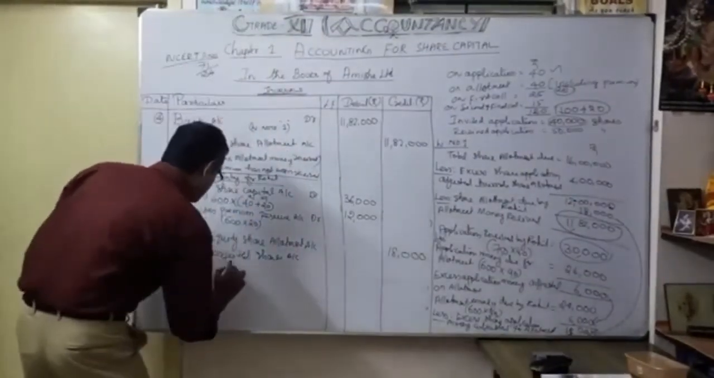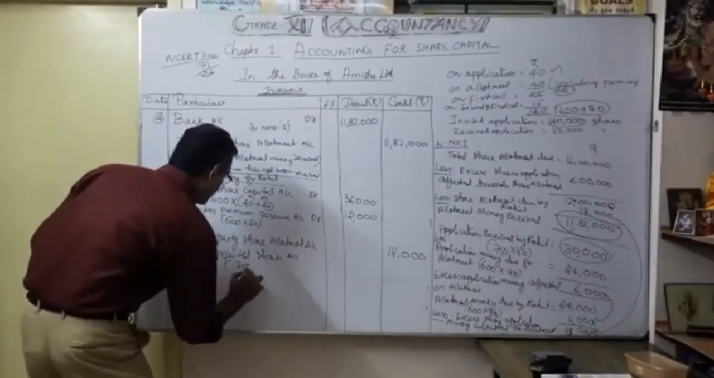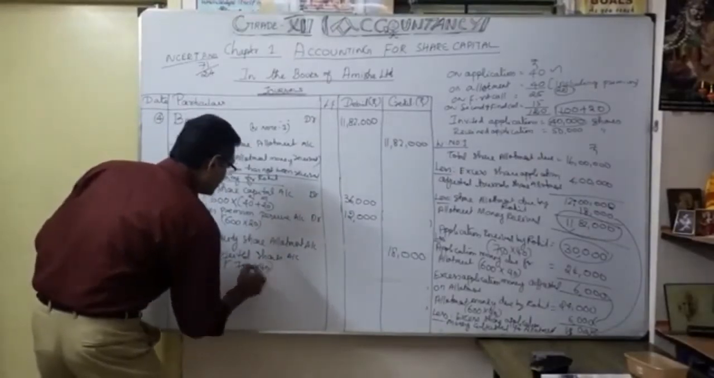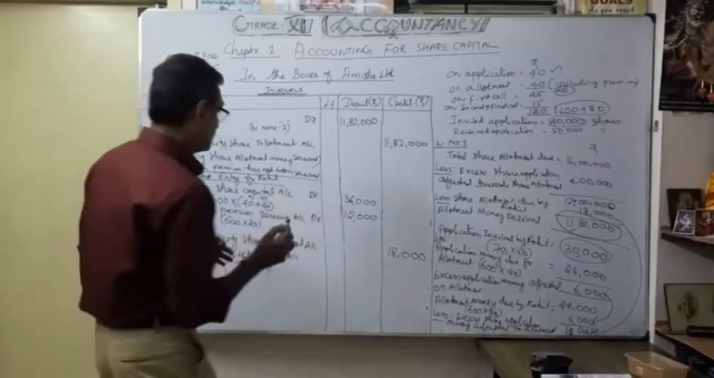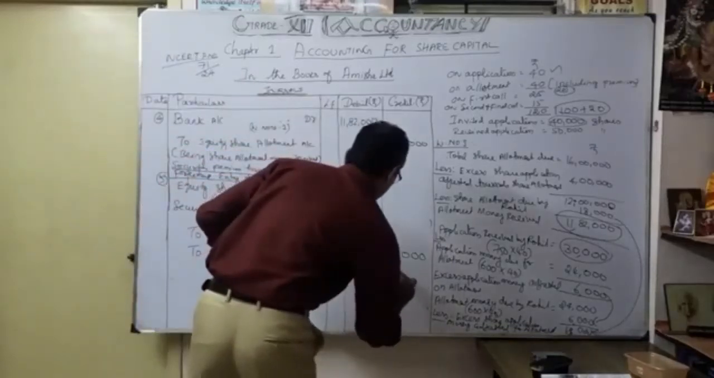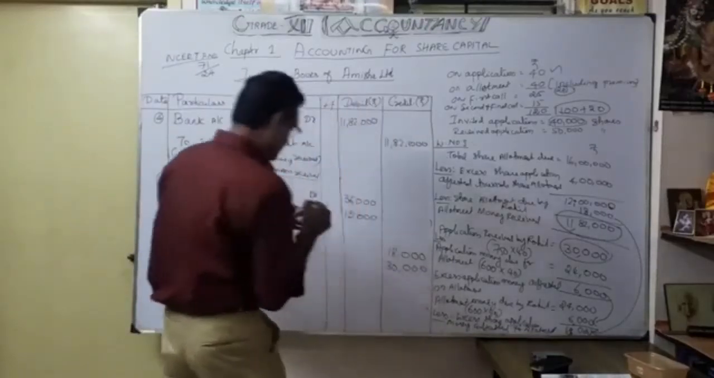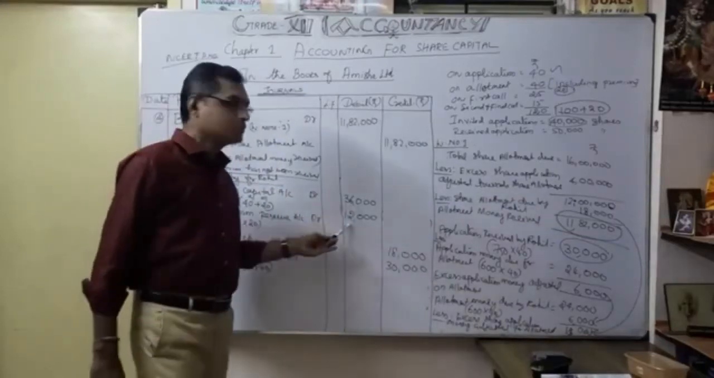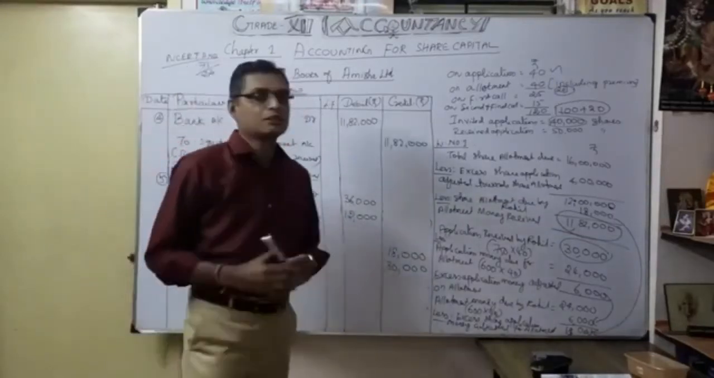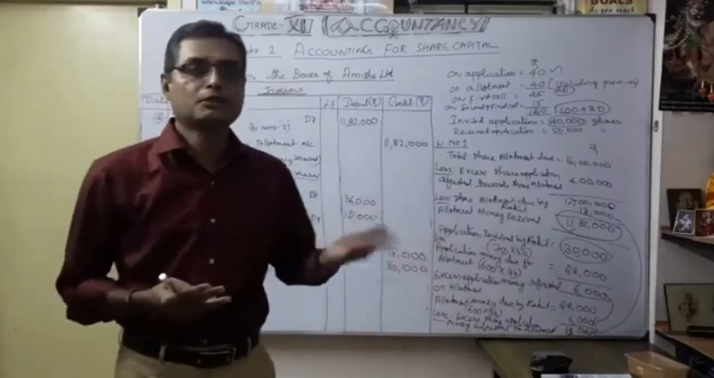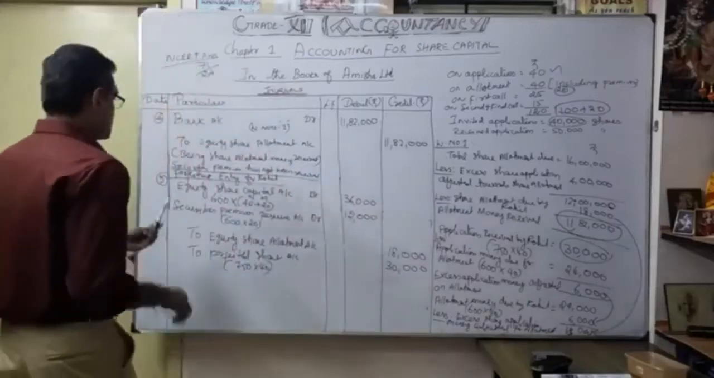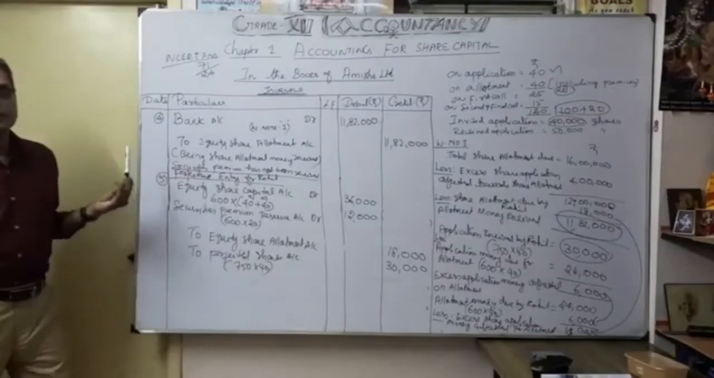Now you can even write in the bracket 750 into 40, for easy understanding. So how much? 30,000. Now check our debit part and credit part. See, 48,000 debit, credit part 48,000. Accordingly, I want to verify whether both sides, debit and credit, tally. Okay, now understood the journal entry for the forfeiture of Rohit.